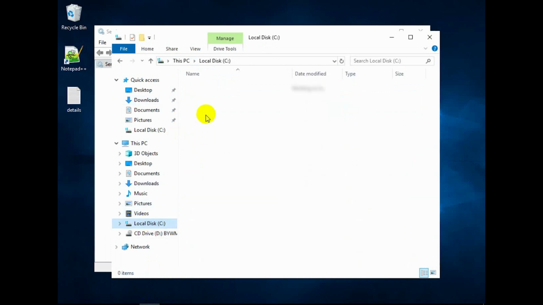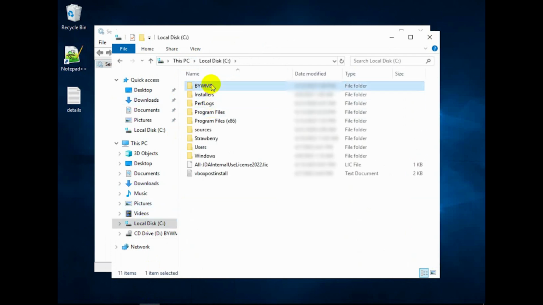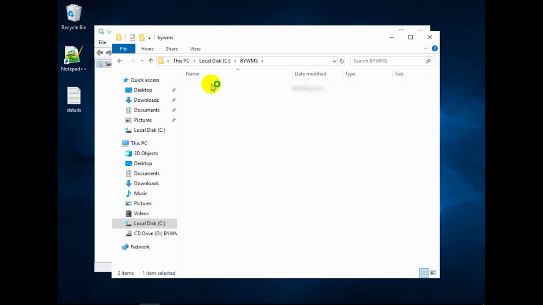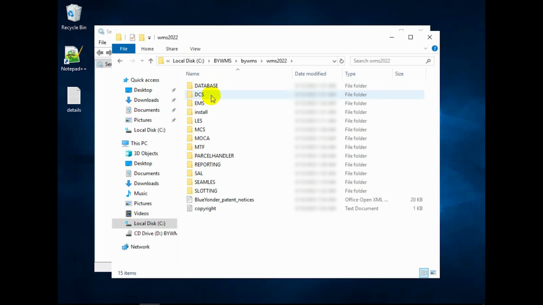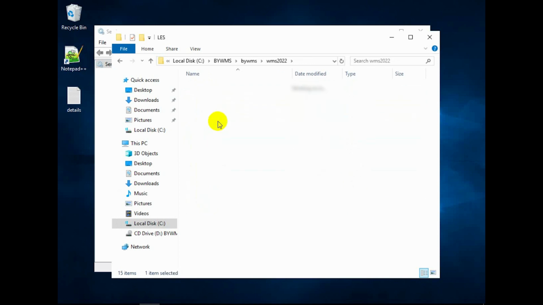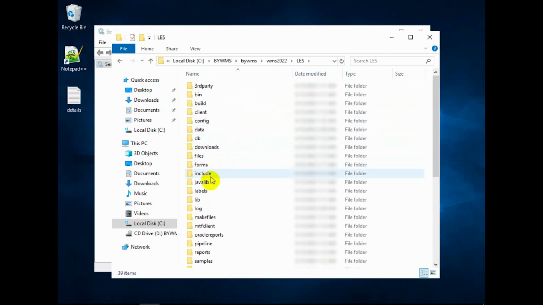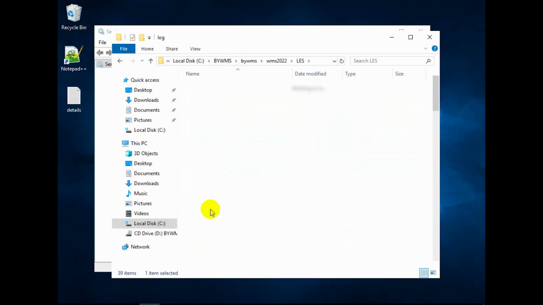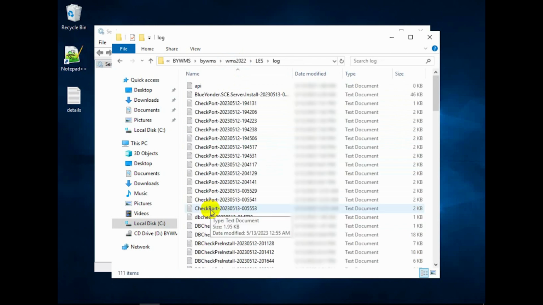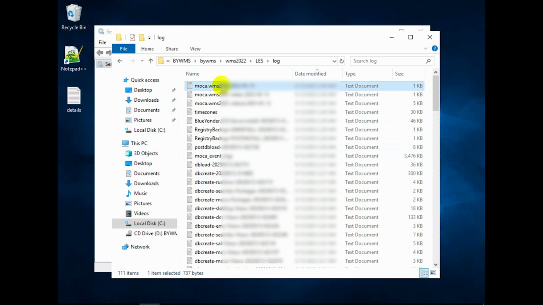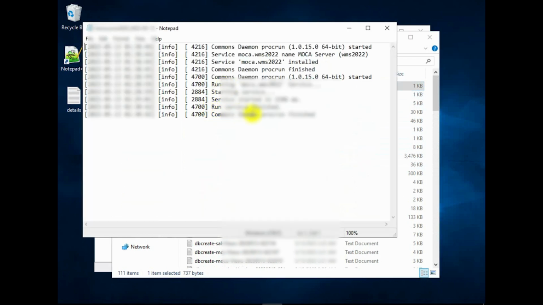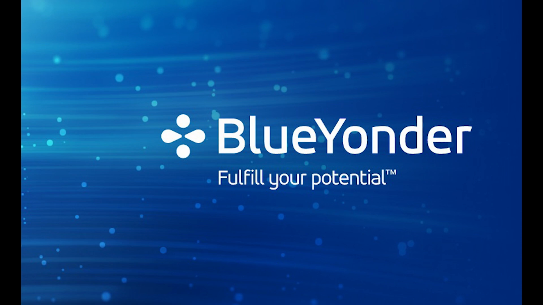You can also go into the installation directory. In this case I have WMS, get in here to the less directory and look for logs folder. Get into logs and look for the Mocha installation files and look for a message which indicates that the service was started successfully. So that's all with the server installation.